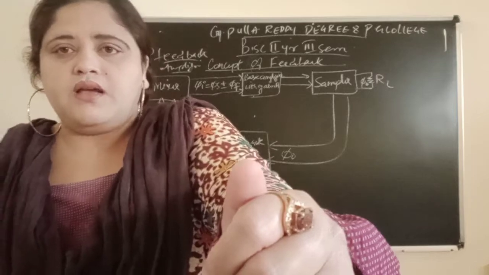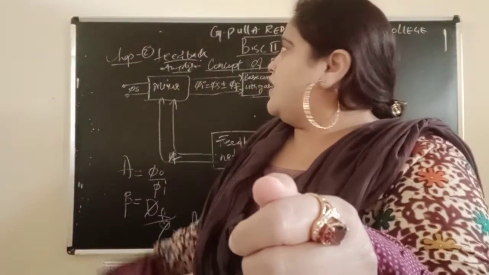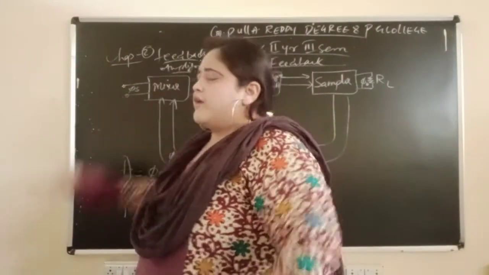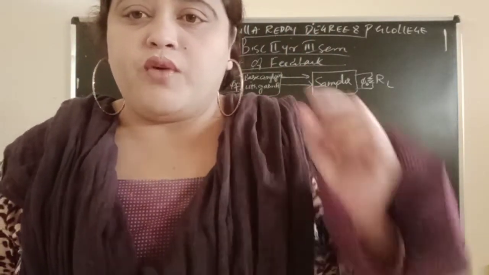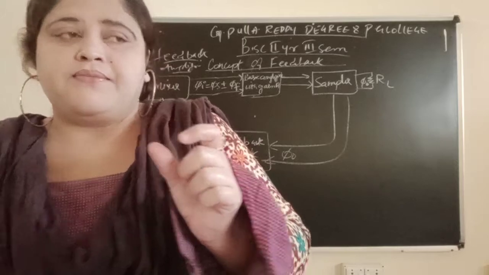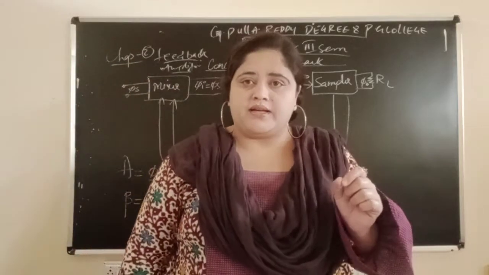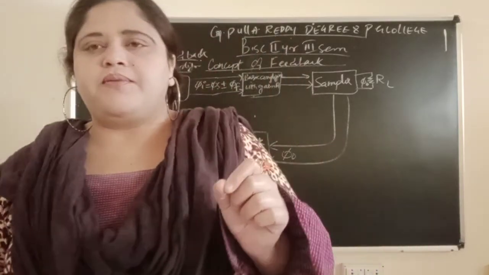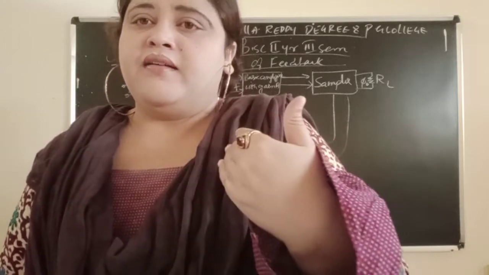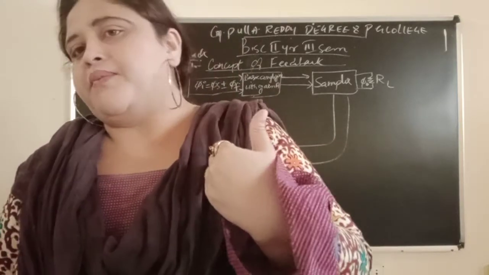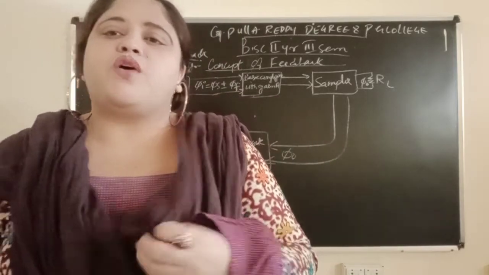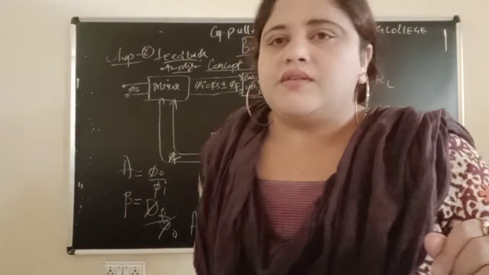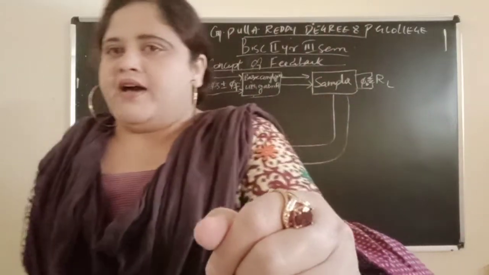Now the second chapter we are starting is the feedback amplifier. What do you mean by feedback actually? What does the word indicate? Feedback means the output coming back to the input. Amplifier means we can use feedback in the amplifier itself.